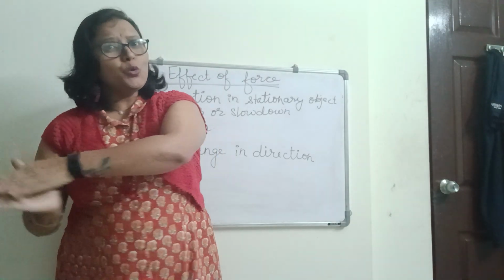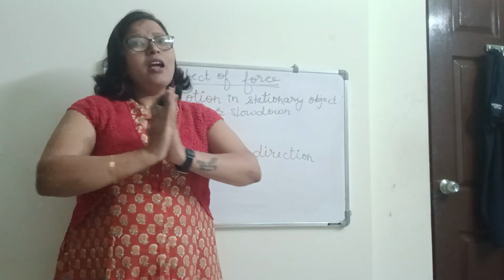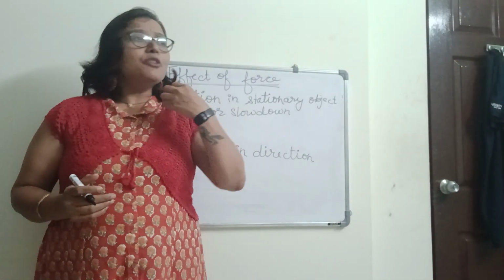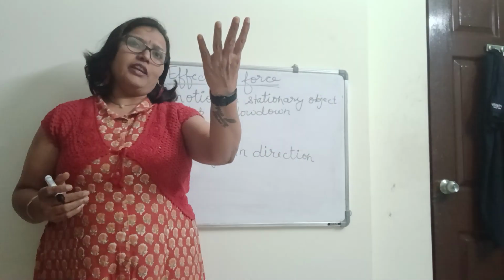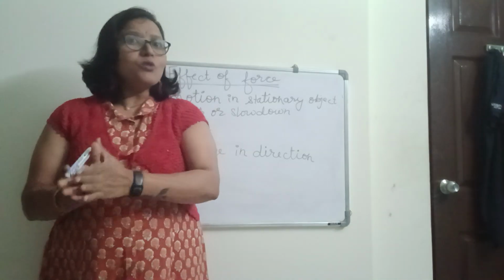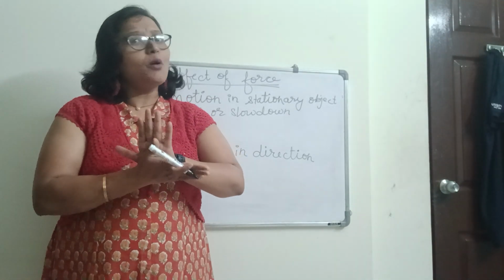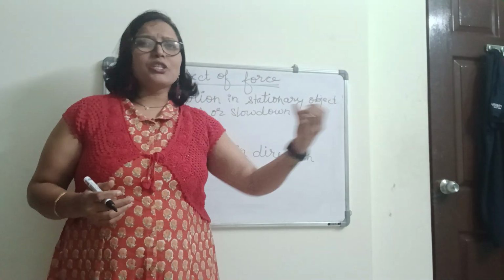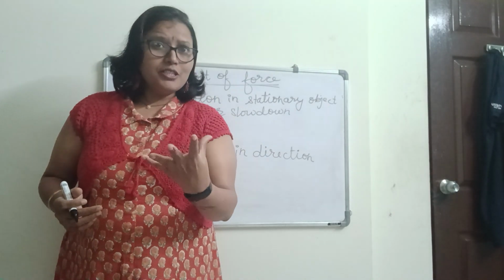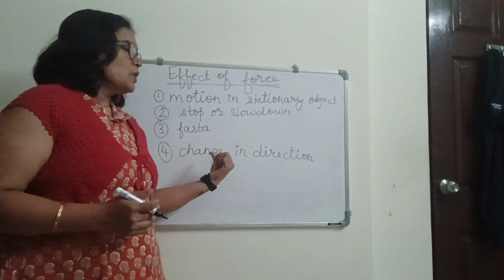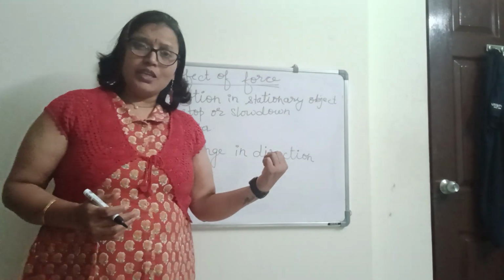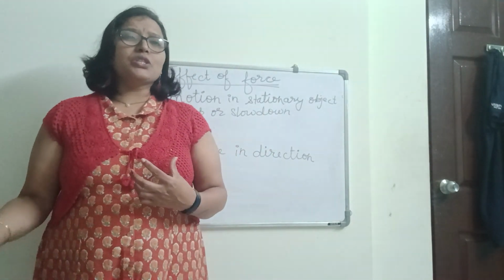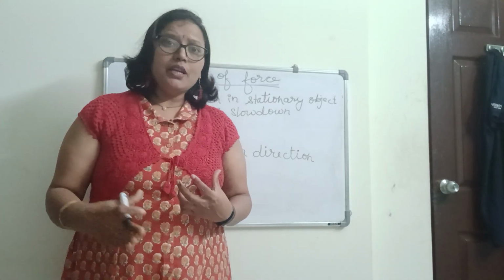When the batsman uses his bat and hits the ball, it will go with a different speed and a different direction. That means the force is applied by the batsman with the help of the bat, and the ball will go in a different direction and with higher speed. Whenever we apply the force, the object will change its direction and its speed also.